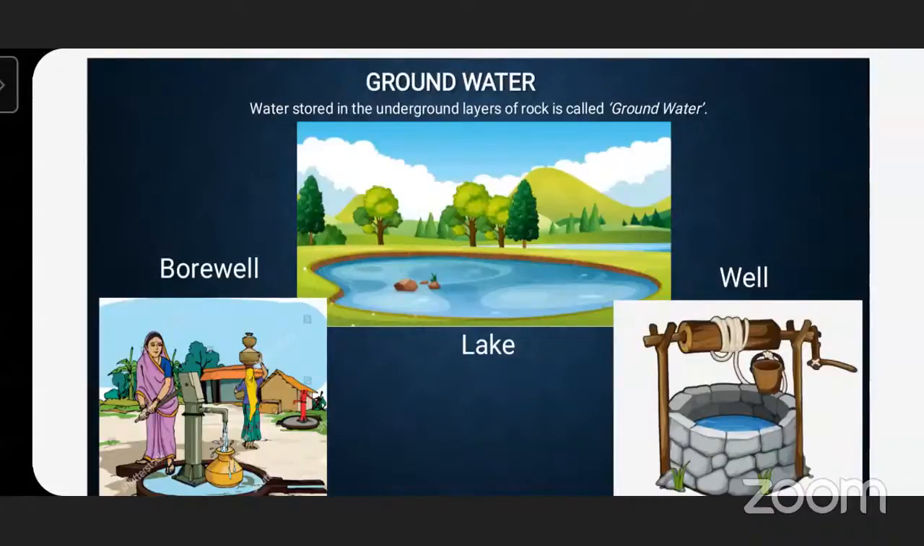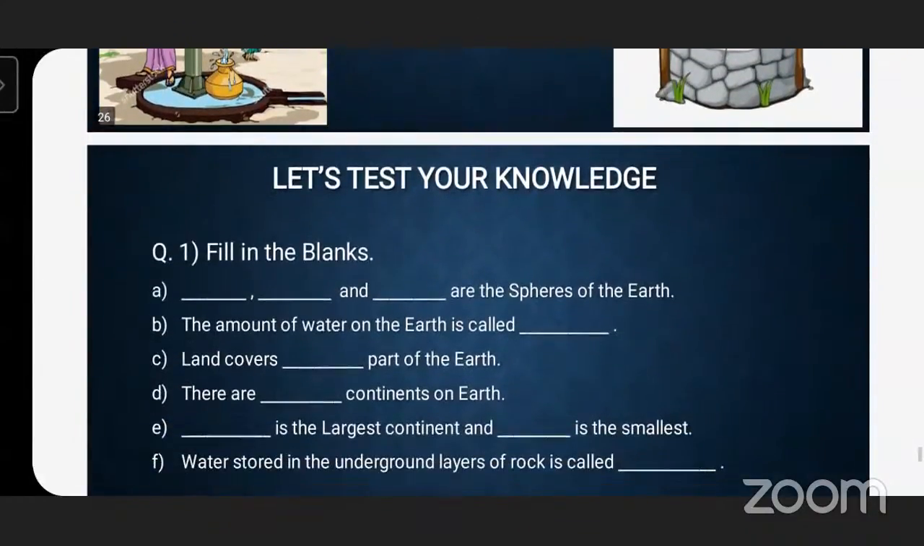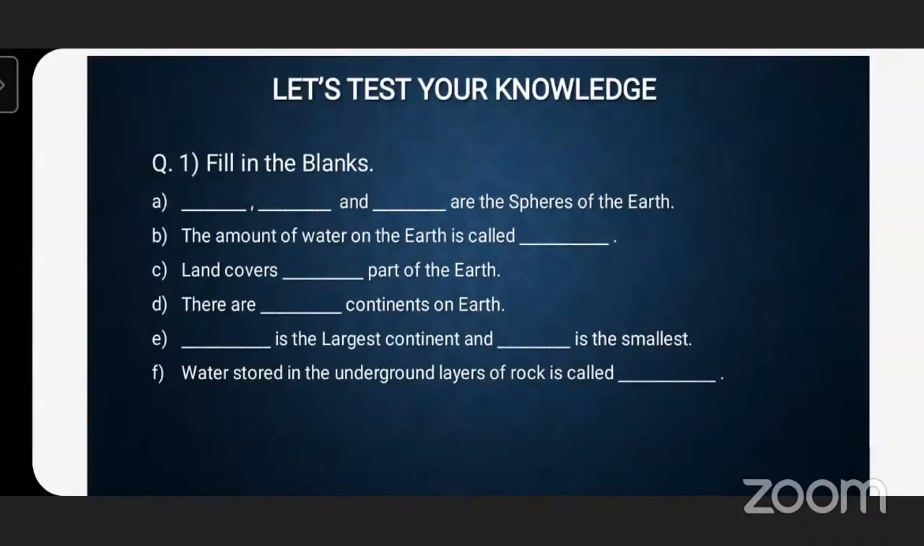So we have completed here the hydrosphere portion and the lithosphere part. And there is one more part, the atmosphere, that we will study in the next lesson, next class. But before that, we will check our knowledge. Okay, come on, fill in the blanks.